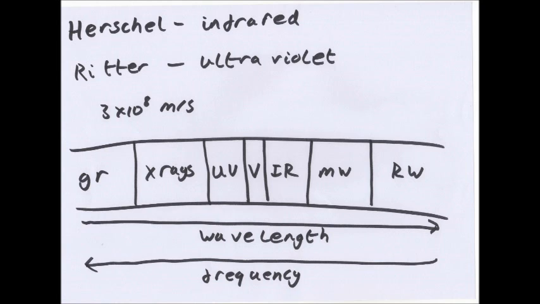Gamma waves will be incredibly short, like times 10 to the minus 12. That's really small, but will have a very high frequency, so there'll be many of them per second. But radio waves will be very few per second, if any. Now, a common thing with all electromagnetic waves is that in a vacuum, where there are no particles at all, they travel at 3 times 10 to the 8 meters per second, which is very fast. It is 3 with 8 zeros, so a lot.